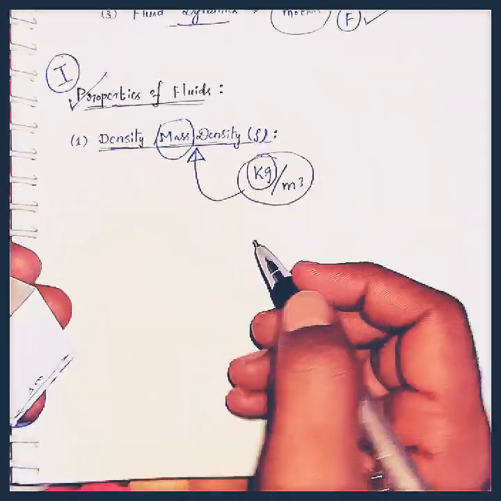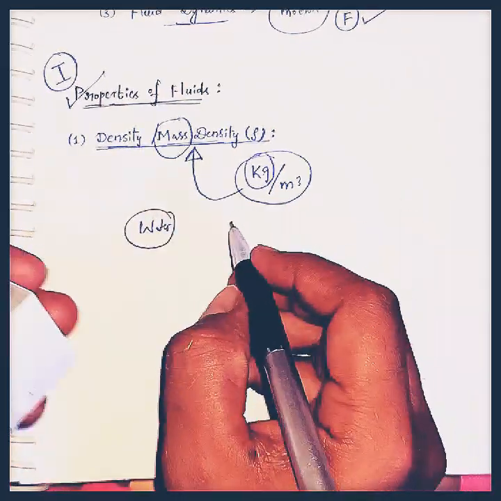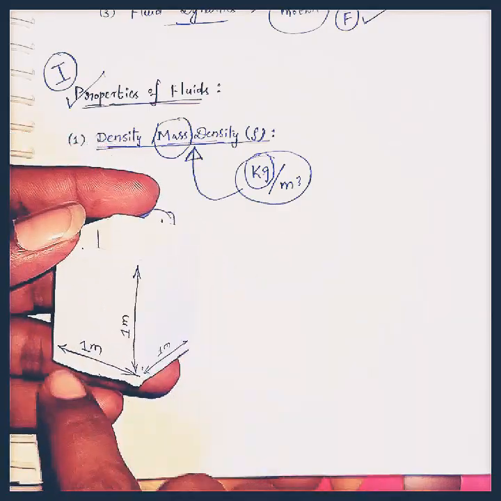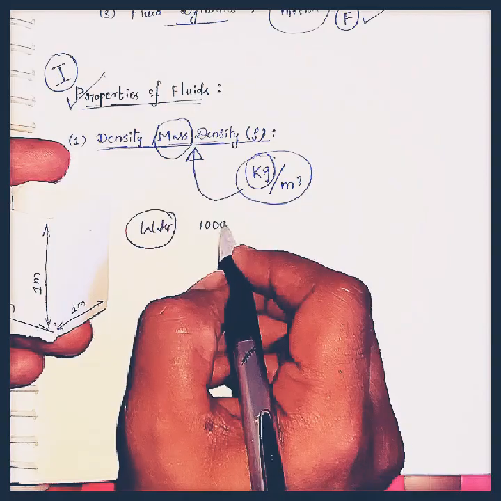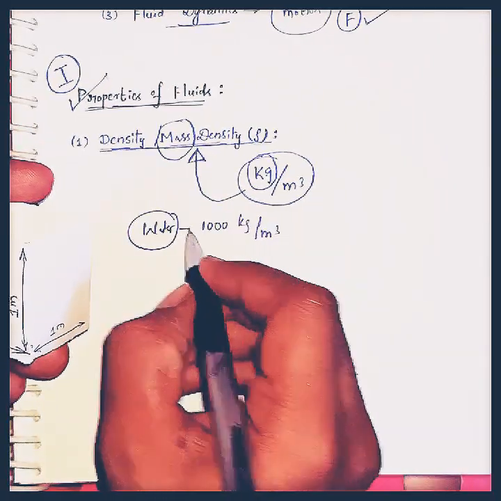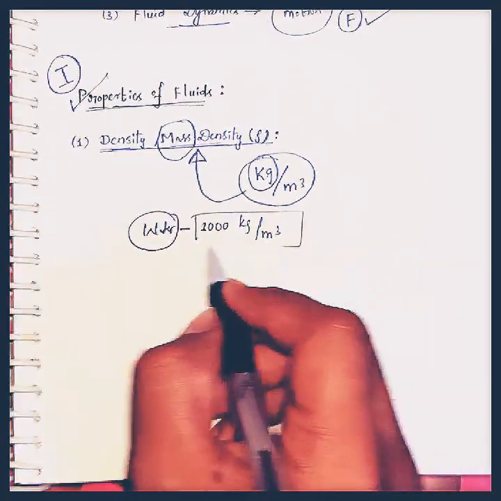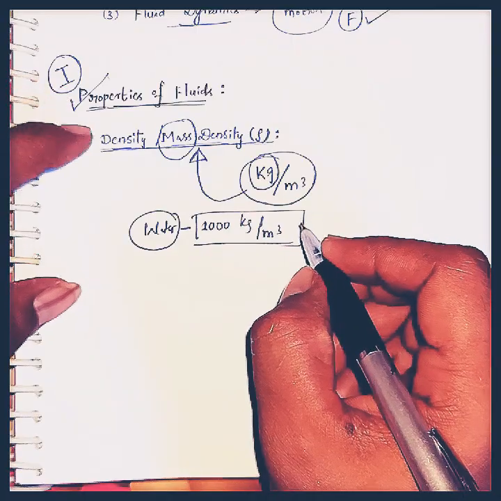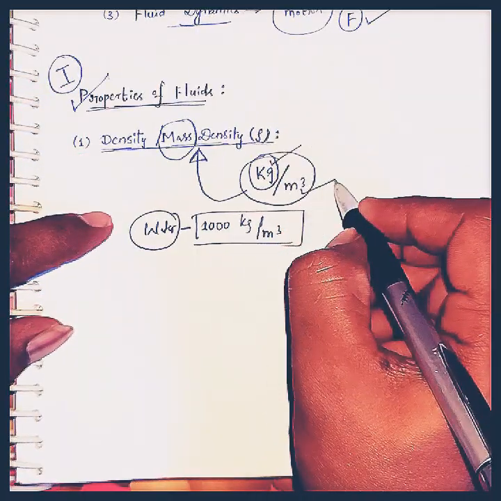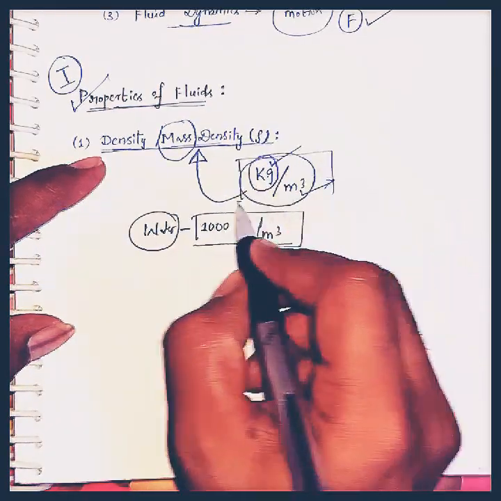If we consider water, the total amount of mass that is present in 1 meter cube volume is 1000 kgs, so we are considering density of water as 1000 kg per meter cube. We can also write: total mass of the body per unit volume is called density or mass density. These are the units for the mass density.